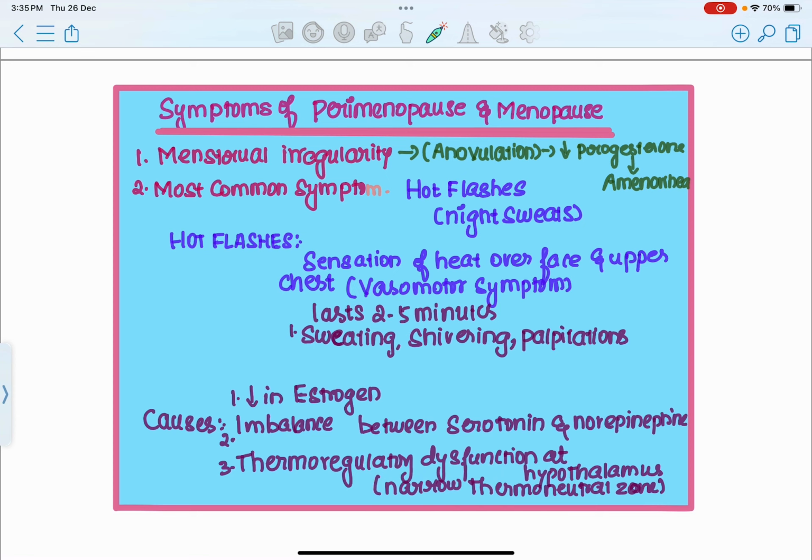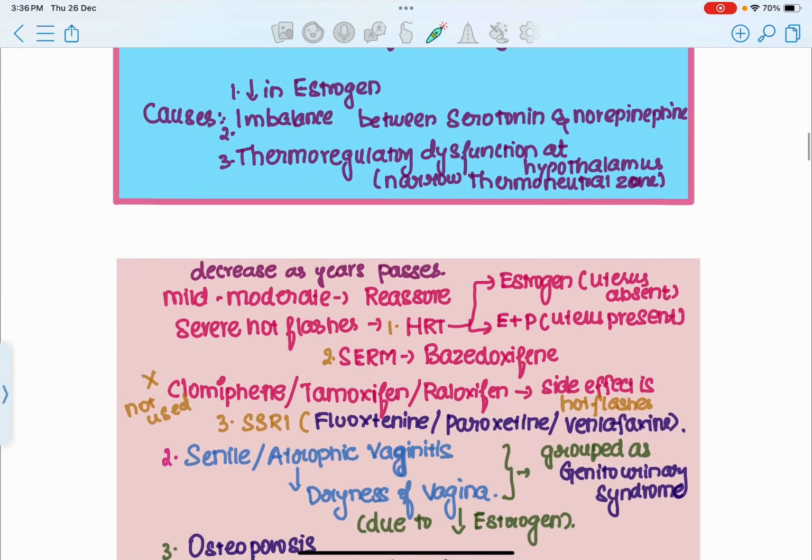Since the thermoneutral zone gets narrowed, there is thermoregulatory dysfunction at the level of the hypothalamus, which could be a reason for this sudden sensation of heat over the face and upper chest the female experiences. So we have seen that the most common symptom of menopause is hot flashes or night sweats, and the causes of hot flashes have been discussed as well.